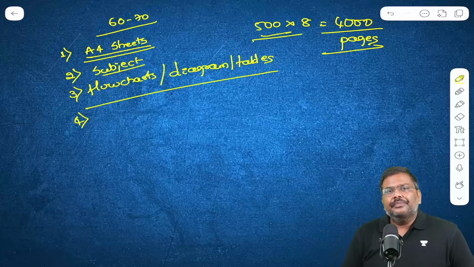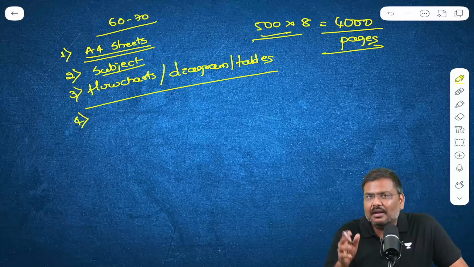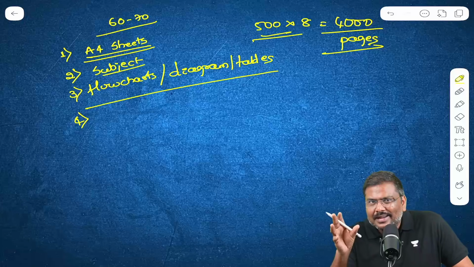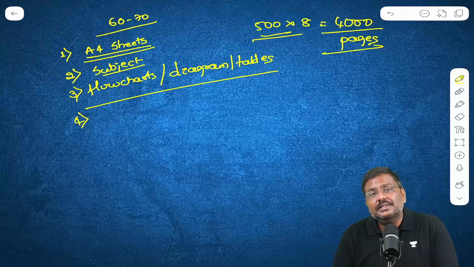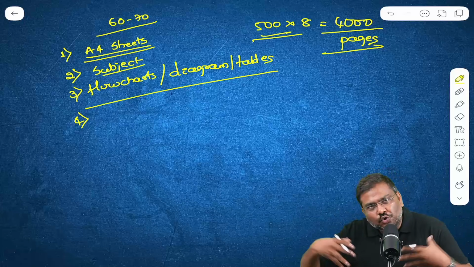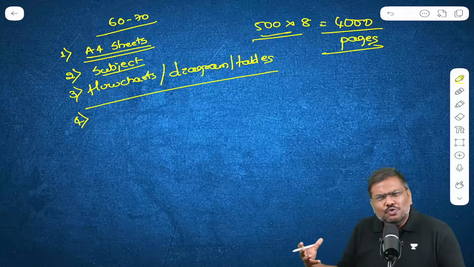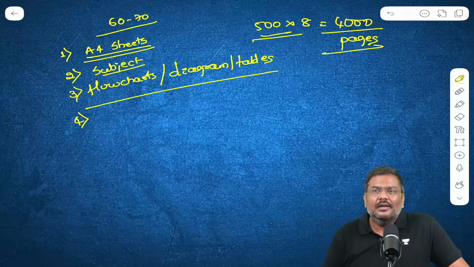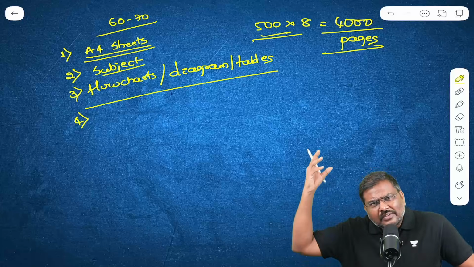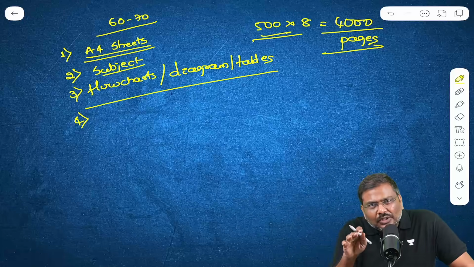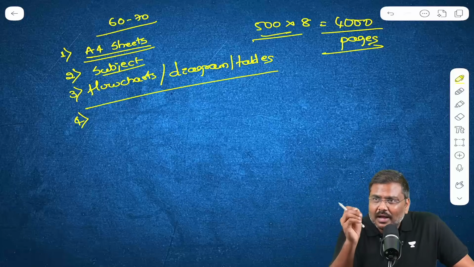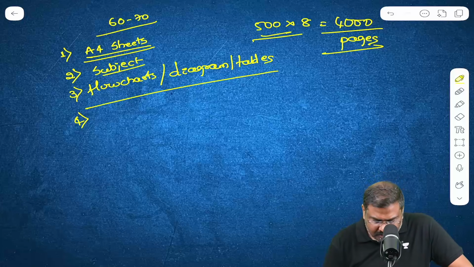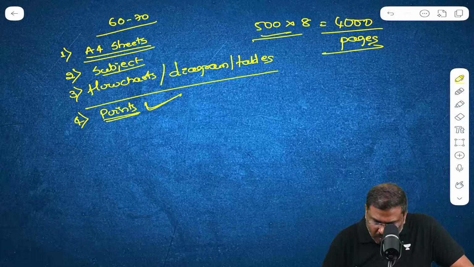Fourth important point, please do not write the notes in paragraphs. When you write the notes in paragraphs, a lot of time the notes become too bulky. For example, if you have written paragraph after paragraph for a particular chapter, in that subject the notes itself will run into 500, 600, 700 pages. Those are not going to help you in quick and easy revision. This is another suggestion: please write in point format.